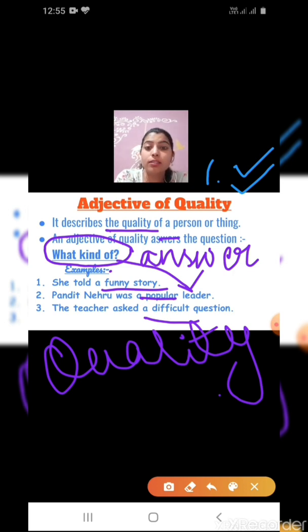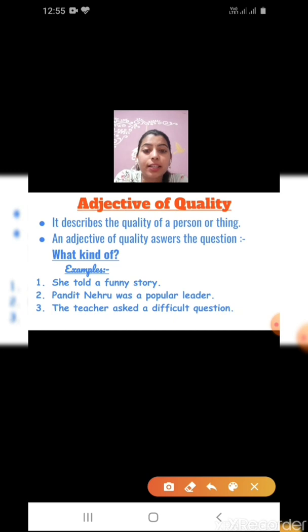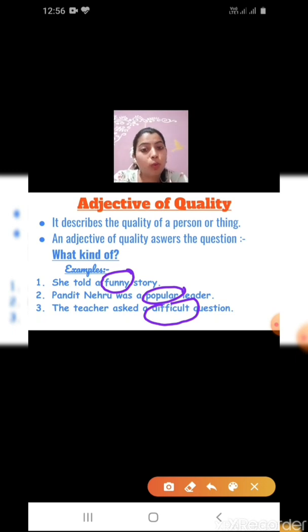What kind of story? A funny story. What kind of leader was Pandit Nehru? He was a popular leader. What type of question did the teacher ask? The teacher asked a difficult question. Have you understood, children? Quality, adjective of quality. These circled words are adjectives of quality. Understood?